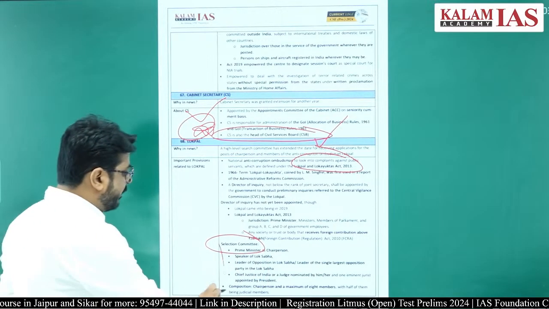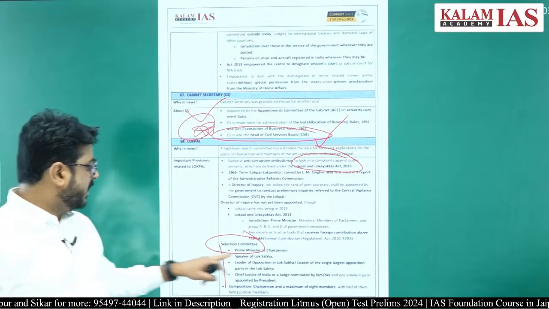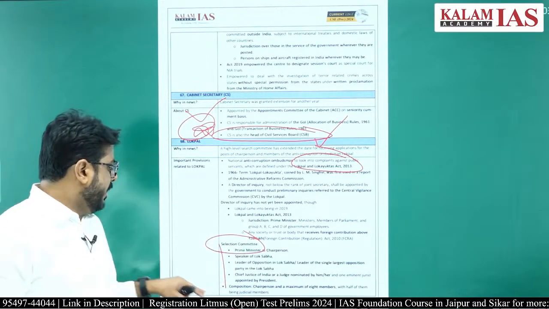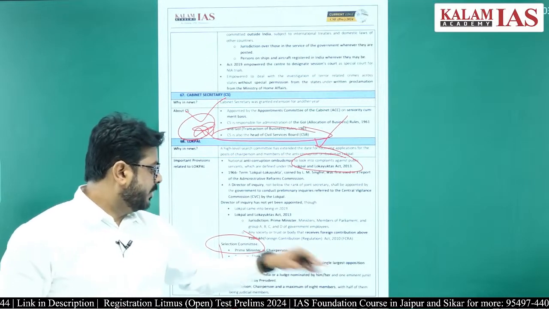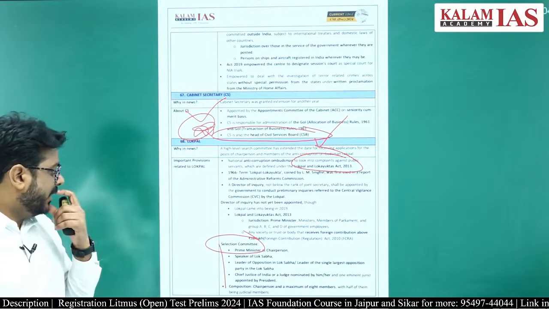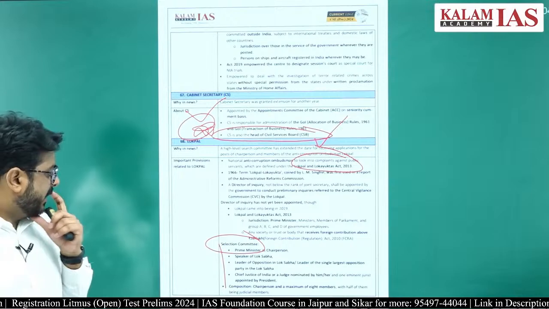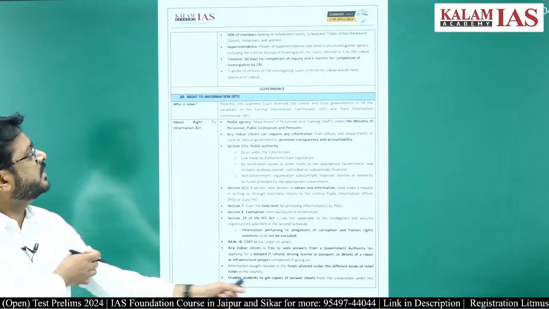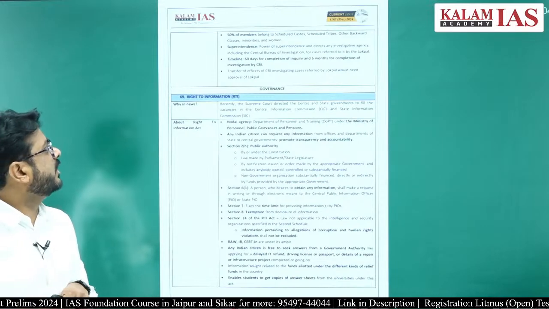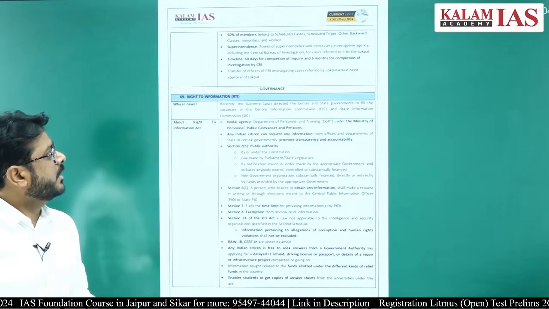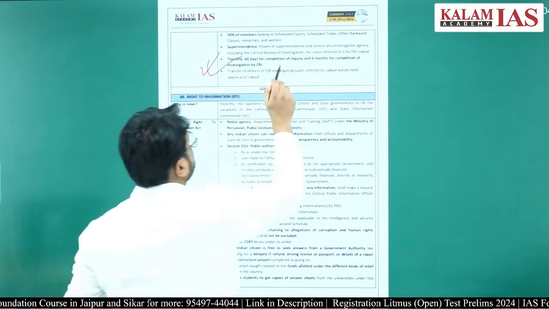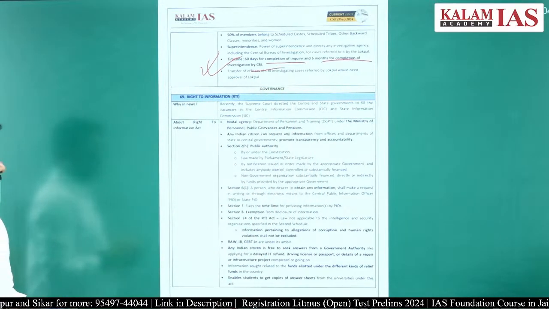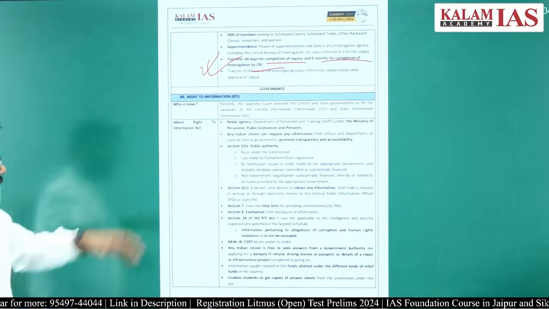The selection committee will have the Prime Minister as the chairperson, Speaker of the Lok Sabha, leader of opposition in the Lok Sabha or the leader of the single largest party in the Lok Sabha, Chief Justice of India or the judges nominated by him, right, and one eminent jurist. Composition: there will be 8 members, and at least half of them should belong to the scheduled castes, scheduled tribes, other backward classes, minorities and women. One important point is 60 days for the completion of inquiry and 6 months for the completion of the investigation of the CBI is required, right.